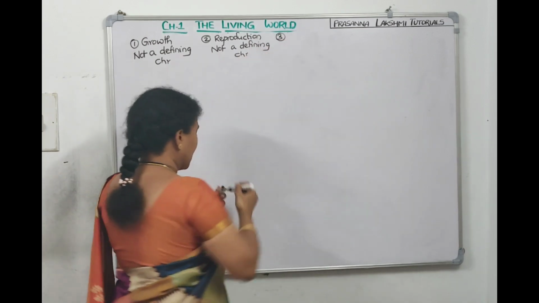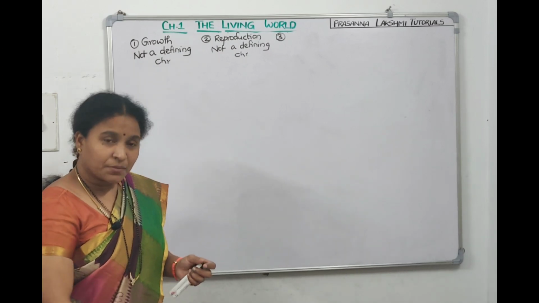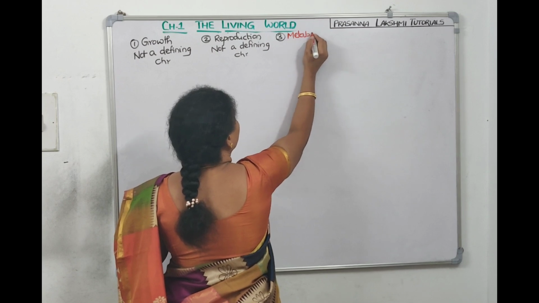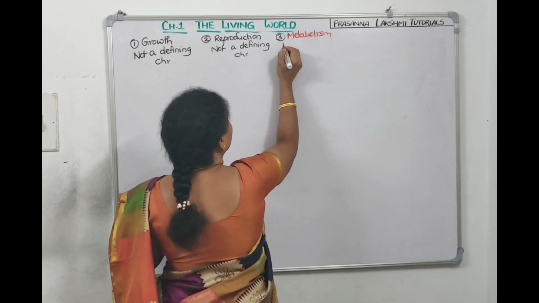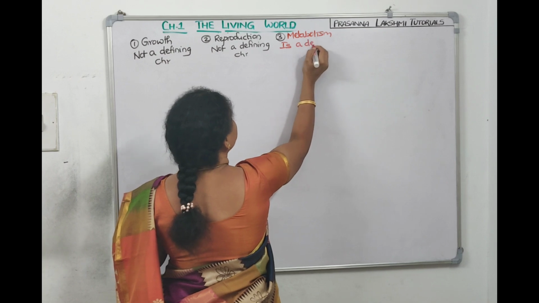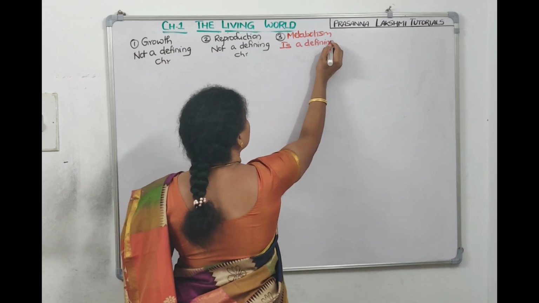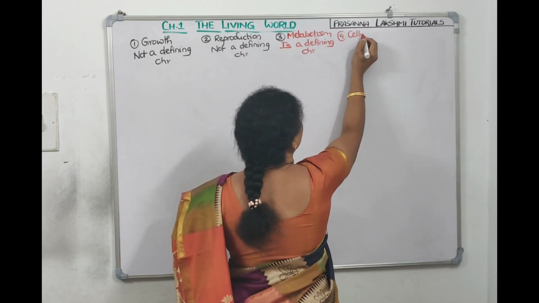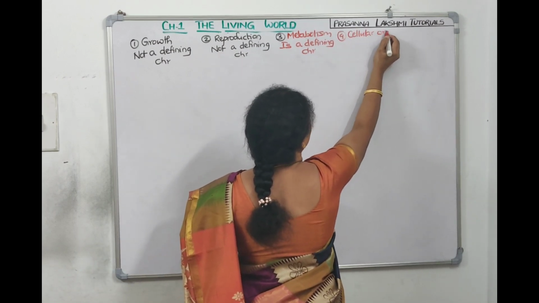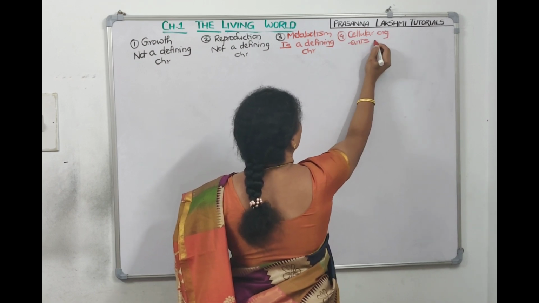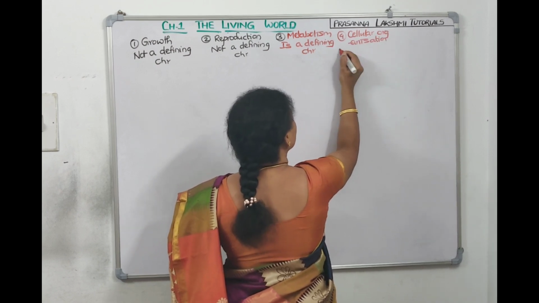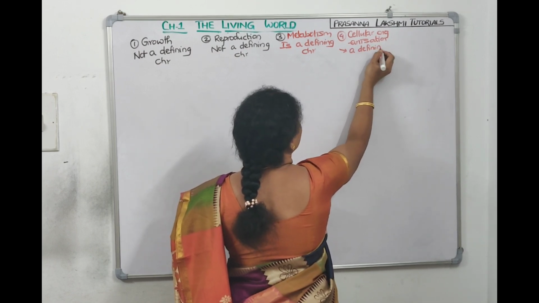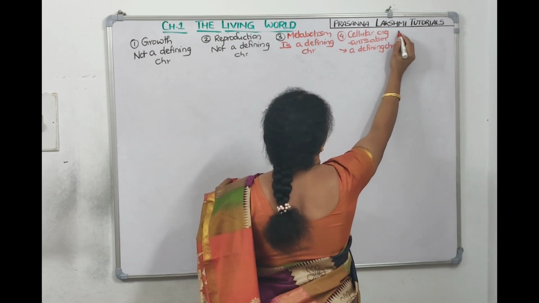The third one is metabolism, and I'm telling metabolism is a defining character. There's no exception. Now we are coming to the fourth one, cellular organization, and I'll explain it. Cellular organization is also a defining feature.